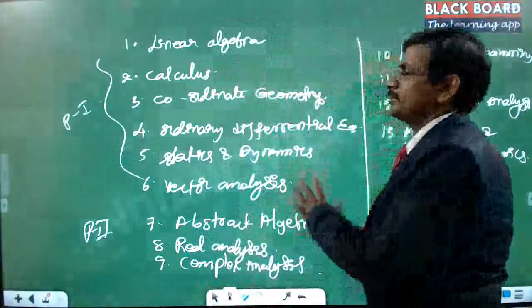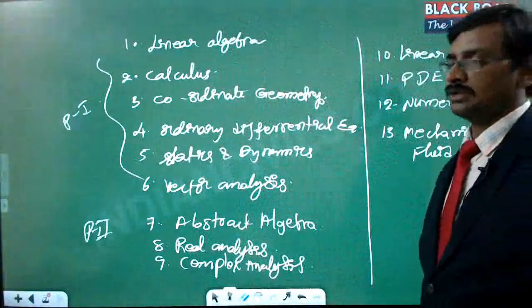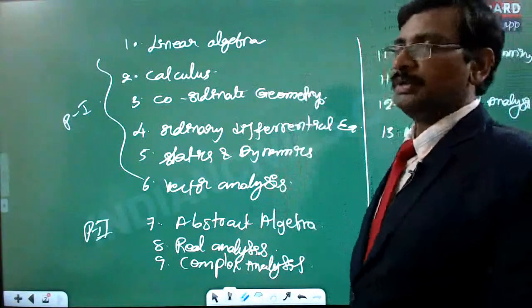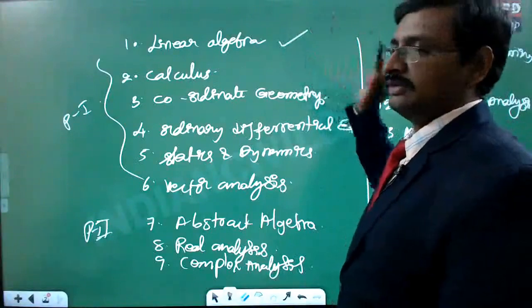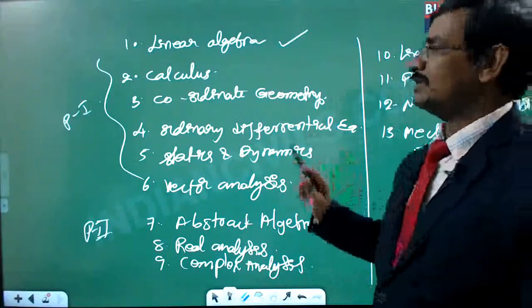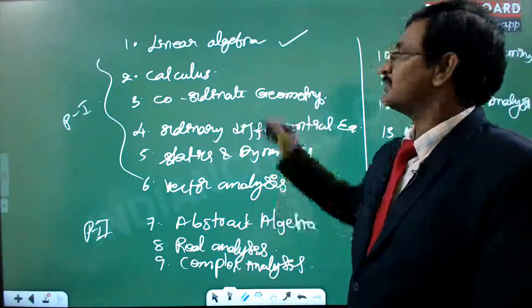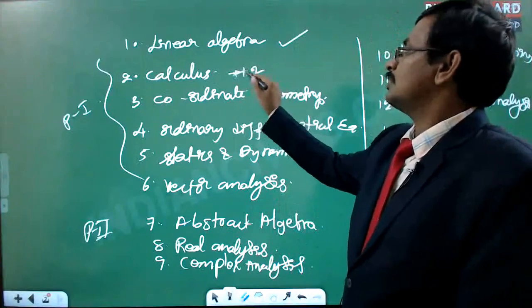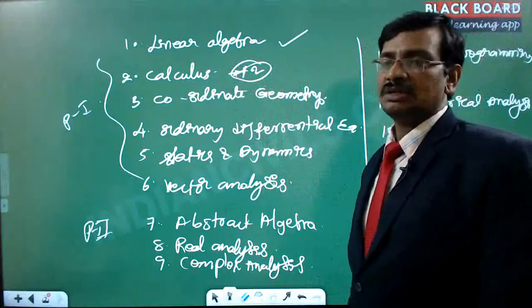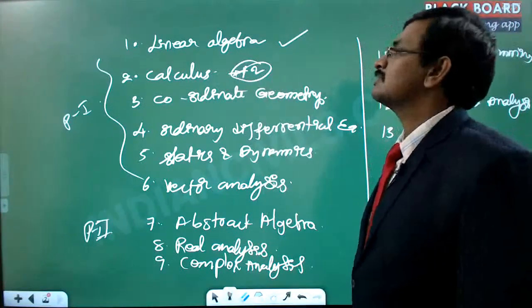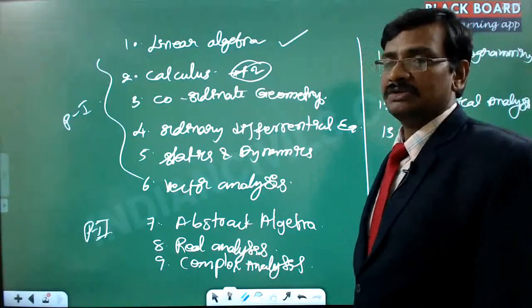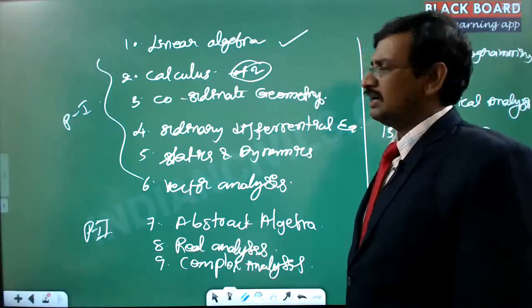In this, many of the topics just depend on calculus. Let me show you which topics will be dependent on calculus. Linear algebra is an independent topic. It is completely matrix algebra, and a little bit of abstract algebra is covered as vector spaces here. Calculus is an independent topic which can be started straightaway with +2 level of knowledge. That is sufficient to understand calculus. There are no advanced concepts involved. In fact, 50% of the calculus syllabus we have learned as part of our intermediate itself, so that is why this topic is very fundamental to start, and very easy also.